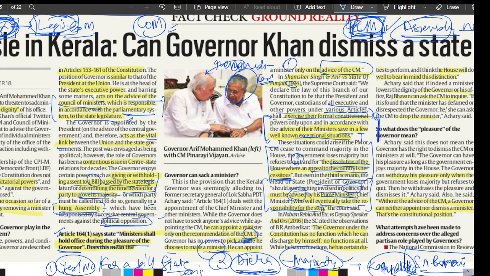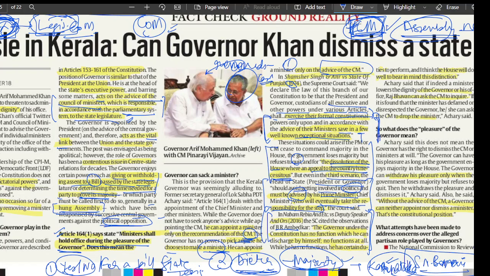This is what we have seen happening in the cases of Maharashtra and Karnataka. This is what we do not want, and in an ideal democracy this should not happen. In Nabam Rebia versus Deputy Speaker and others, 2016, the SC cited the observations of B.R. Ambedkar. What are the observations of B.R. Ambedkar? You can write exactly this line in the exam and you will fetch full marks.